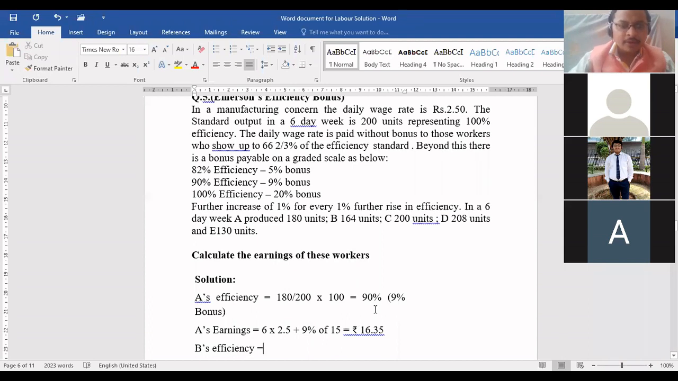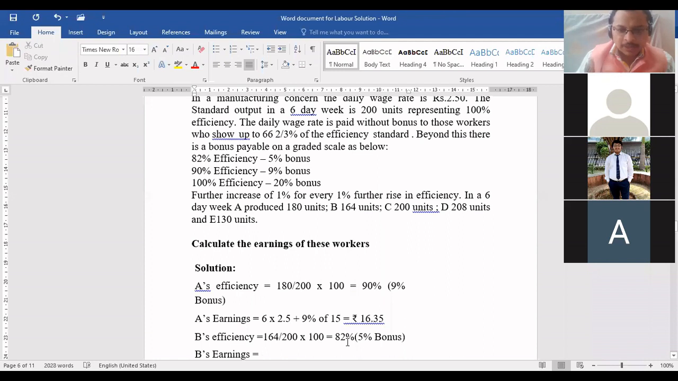Same way for B. What is B's efficiency, beta? 164 divided by 200. 82%. Okay. Now tell me what bonus. 5% bonus. Very good, 5% bonus he will get.